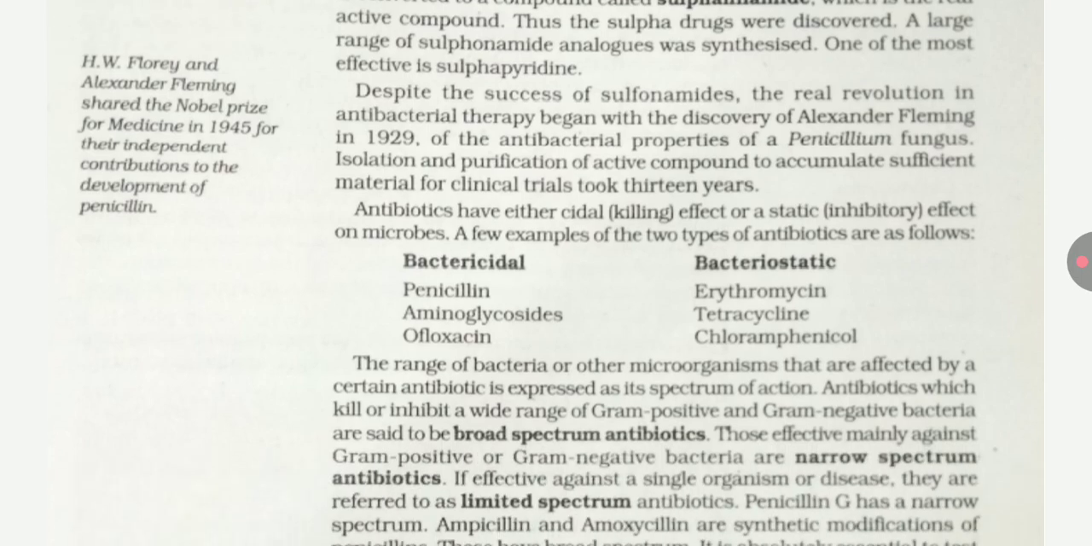Despite the success of sulfonamide, the real revolution in antibacterial therapy began with the discovery by Alexander Fleming in 1929 of the antibacterial property of the penicillium fungus. Isolation and purification of the active compound to accumulate sufficient material for clinical trial took 13 years. Antibiotics have either a bactericidal effect or a bacteriostatic effect on microbes. A few examples of the two types of antibiotics are given below: